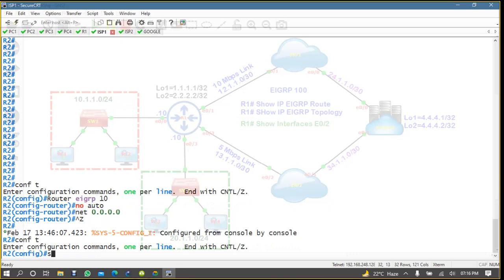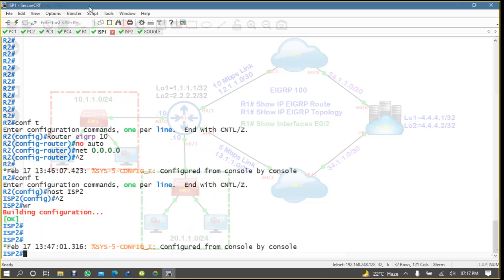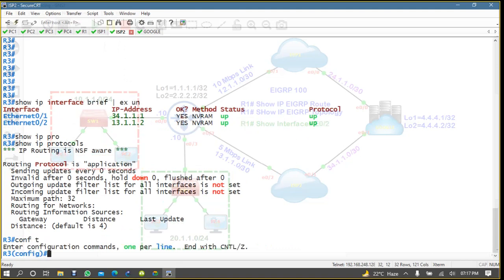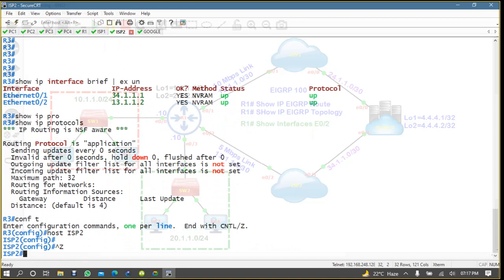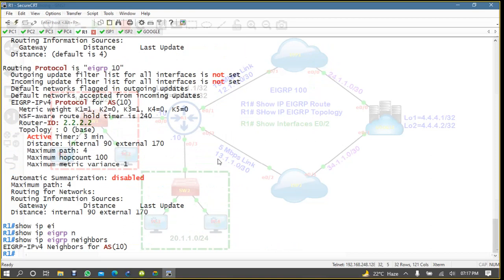Conf t, hostname is ISP2. Let me first save it. ISP1, ISP2, conf t, hostname is ISP2, fine. Now R1, let's check the interface.